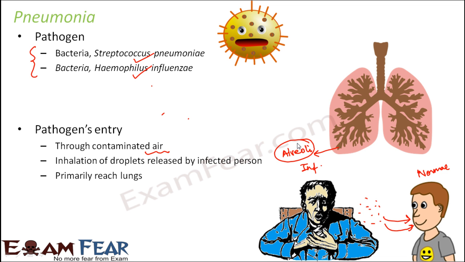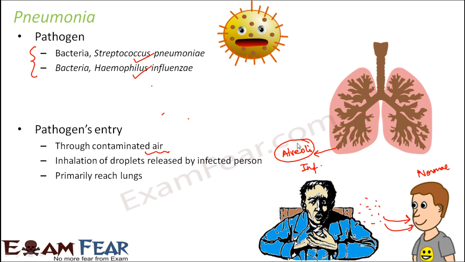Now in pneumonia, when this pathogen enters and reaches the lungs, it reaches the alveoli. As a result, the alveoli get filled with fluid. When the alveoli get filled with fluid, gaseous exchange cannot happen properly, because normally the alveoli are air-filled sac-like structures.